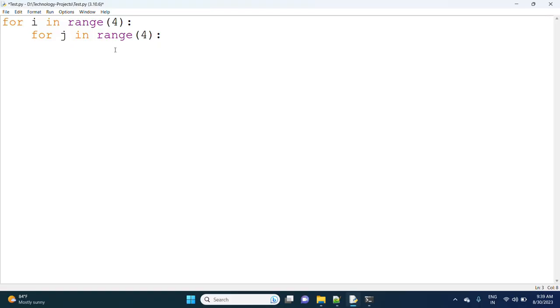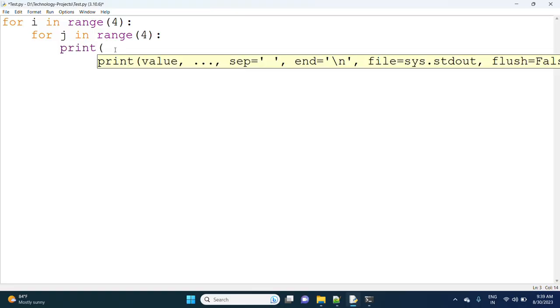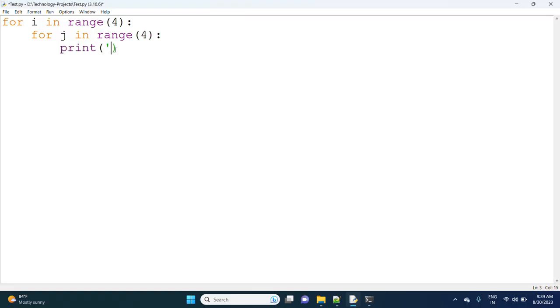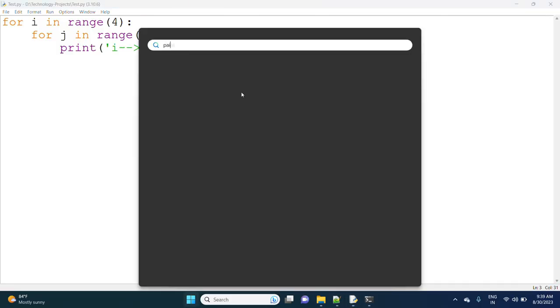Observe here. Print i, j. For i in range of 4, next for j in range of 4. When i is 0, j repeats 4 times, and it will print in this way.